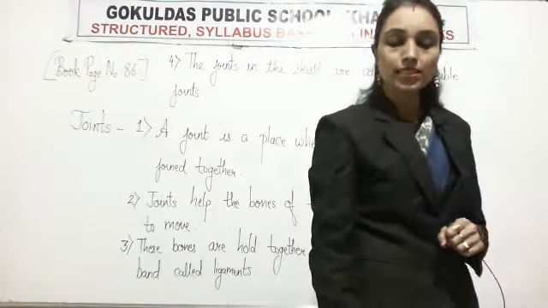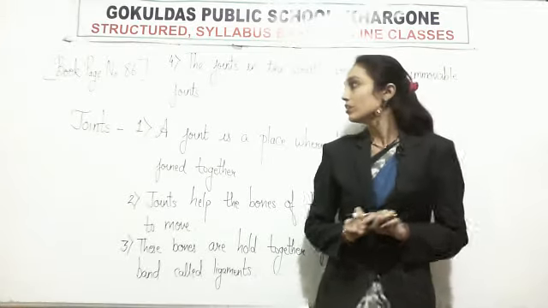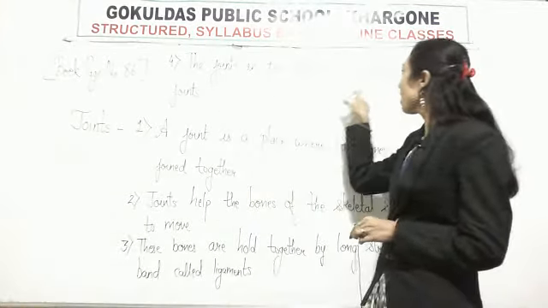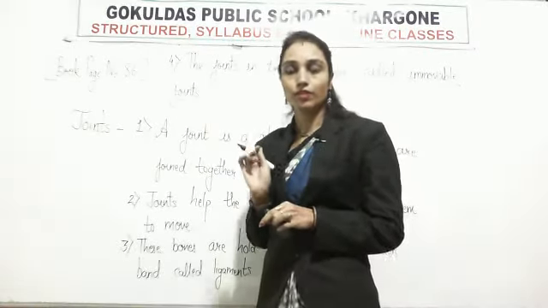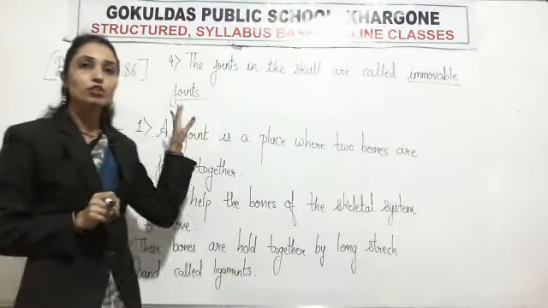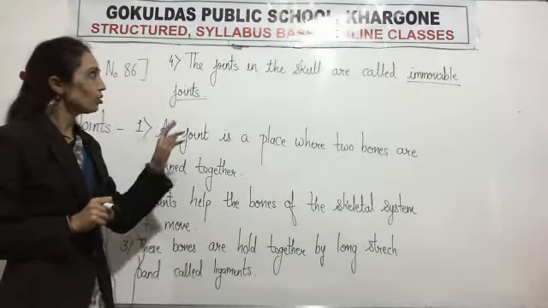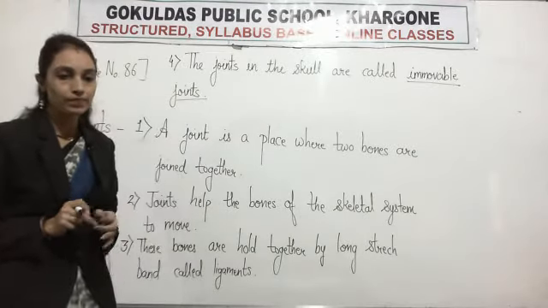Because the bones in the skull are interlocked, making the joints immovable. Okay? The bones in the skull are interlocked in such a way that it does not allow movement. So the joints in the skull are called immovable joints.